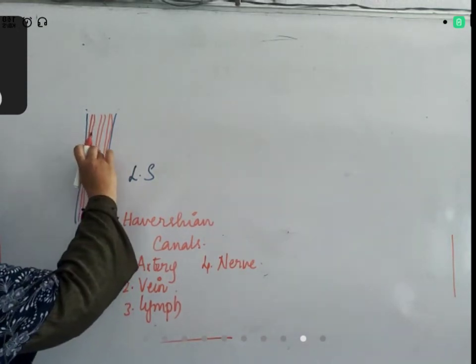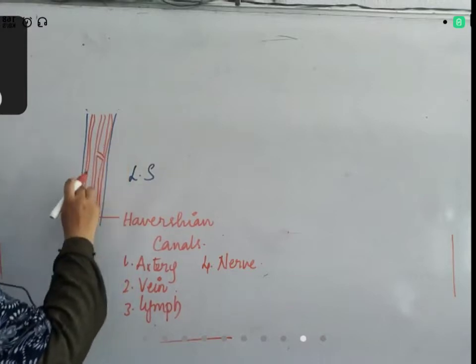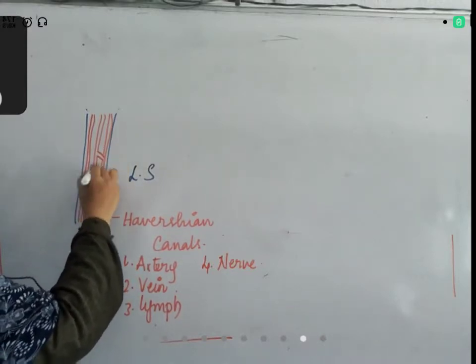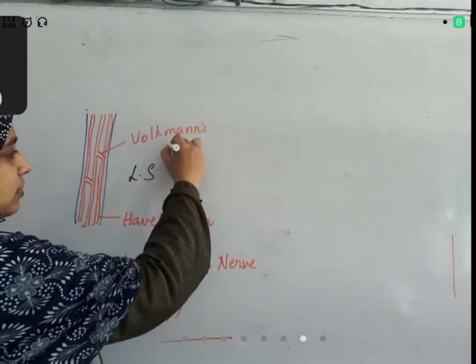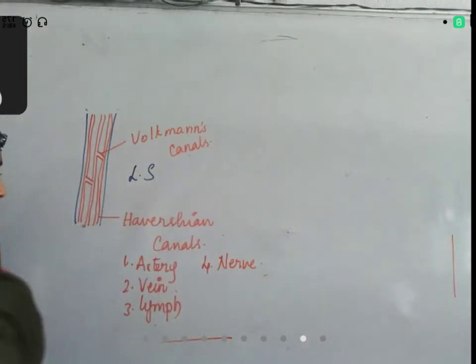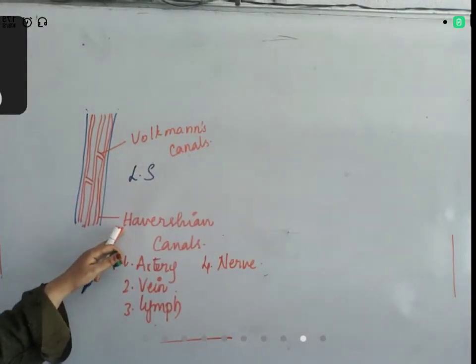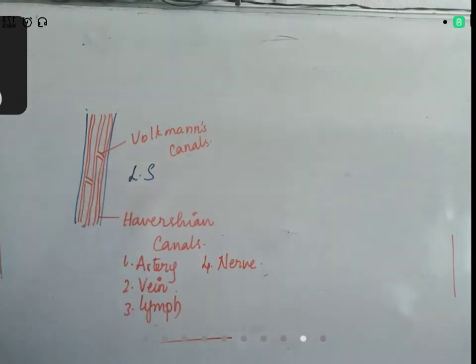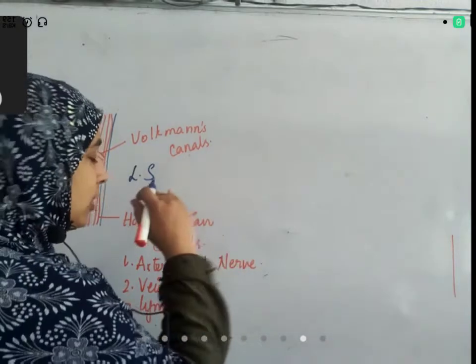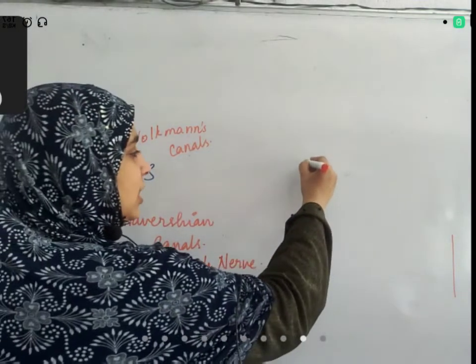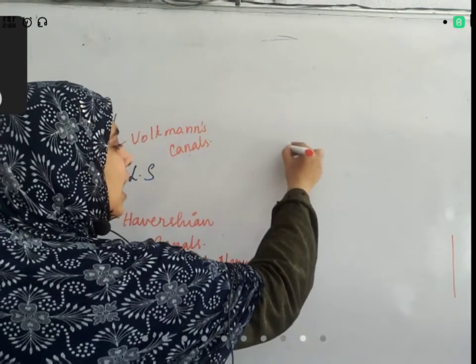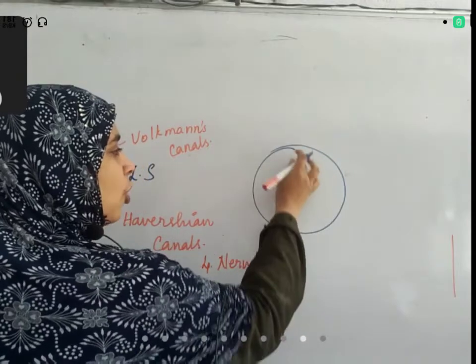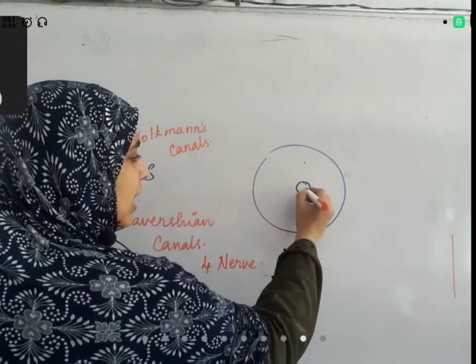These Haversian canals are interconnected by some canals. These are called Volkmann's canals. These canals are named after the person who discovered them. Haversian discovered Haversian canals, Volkmann discovered Volkmann's canals. So if you observe the TS, it is like this, and in LS, it is like this. Let us observe the TS of only one small portion. This is one Haversian canal. Around this, what is there, we'll discuss.